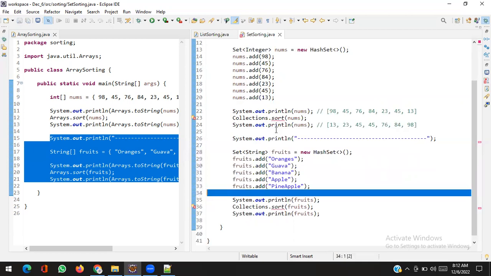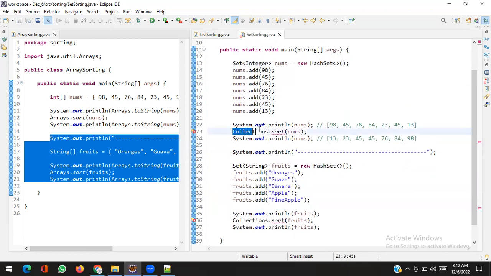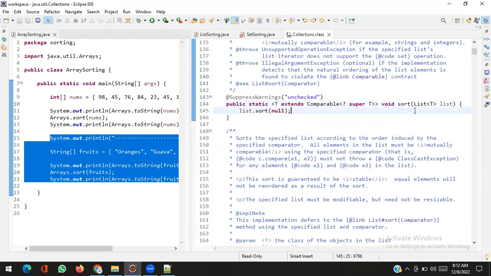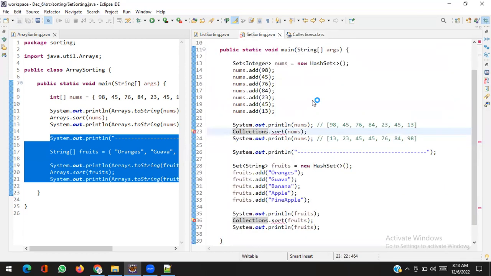Again, you can see for the set I cannot use Collections.sort. Whether it's a number type or a string type, I cannot sort. Why? Because the Collections.sort method only takes a list. Don't worry, it only takes a list. So we cannot sort the set. In Java, is it not possible to sort the elements of a set?